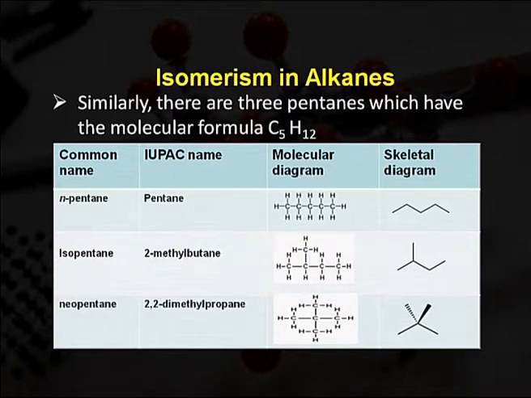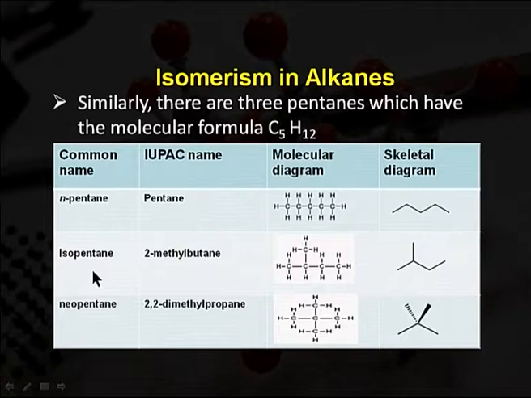The common names for the pentanes are n-pentane, isopentane and neopentane. For normal pentane, the IUPAC name is pentane, and this molecular diagram shows the parent chain carbon atoms in straight form and the skeletal diagram in zigzag form: carbon 1, carbon 2, carbon 3, carbon 4 and carbon 5.